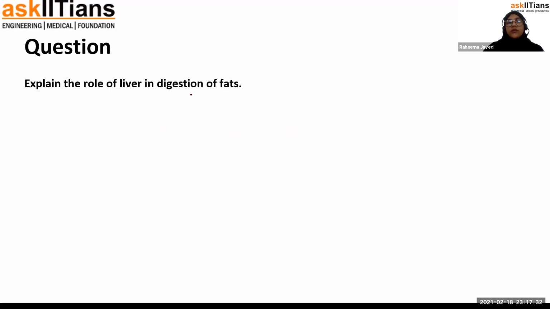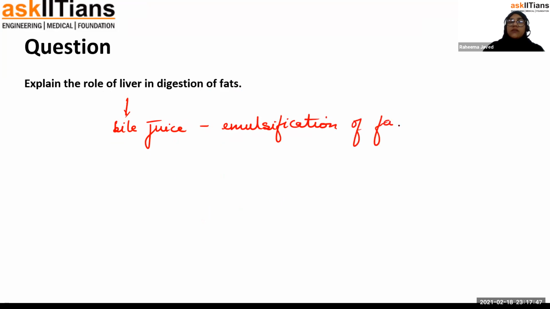Explain the role of liver in digestion of fats. So, liver produces bile juice, and bile juice helps in emulsification of fats. Emulsification of fats is the process where the large droplets of fats are broken down into smaller droplets to increase the surface area for the lipid digesting enzymes to act properly. And this is done basically by reducing the surface tension of the fats. So this is the role of liver in the digestion of fats.